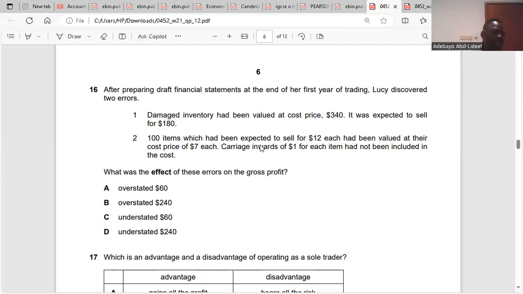So our carriage inwards is $100, and the cost of inventory was 340, but now the NRV is 180. So 340 minus 180 is 160. The value of the inventory now, the NRV, is 180. So 160 is what you take away from your carriage inwards of 100, which gives 60. So it's overstated, yes. So that's question 16, which is A.